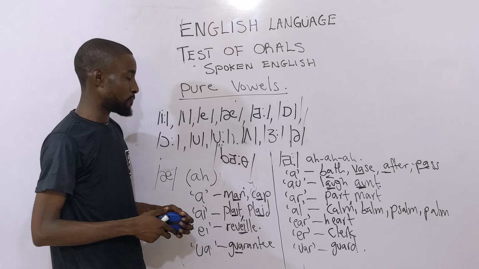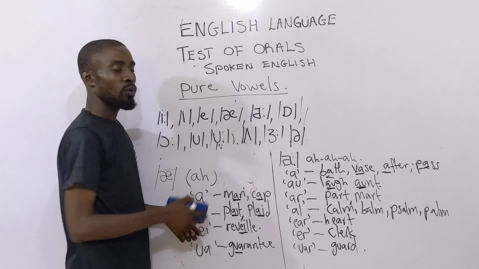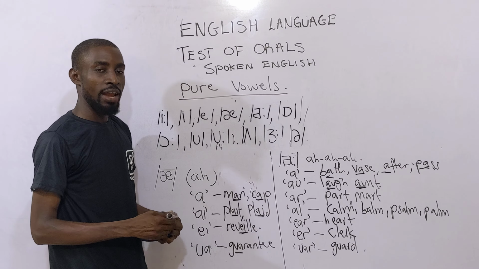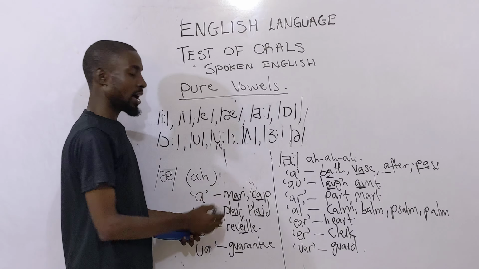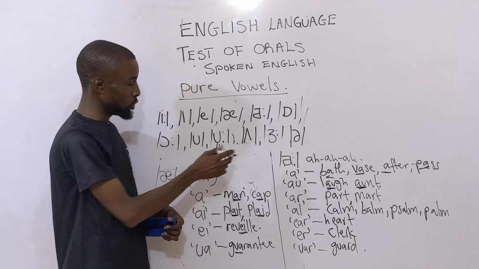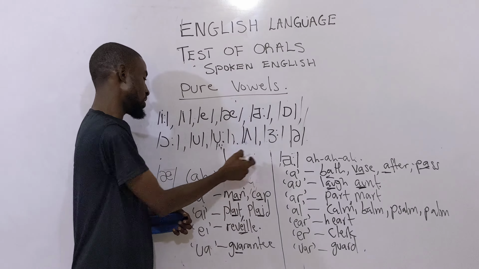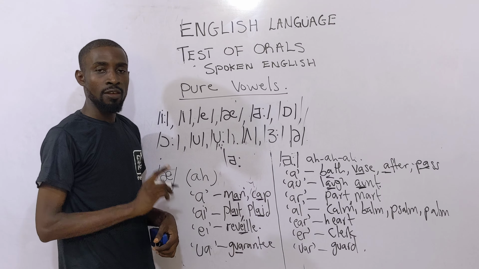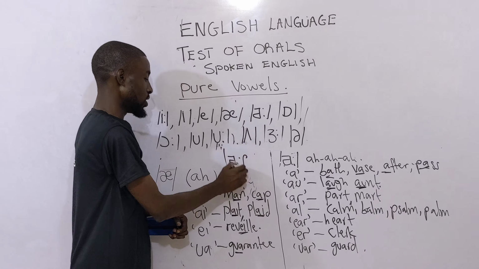How would you transcribe laugh? What is the first sound you can hear there? Li, right? You can hear the li sound. What's the next sound? A. And I've told you it is long A. So you put this here. We give you this. What's the next sound you can hear? F sound. We give you this. So this is laugh.